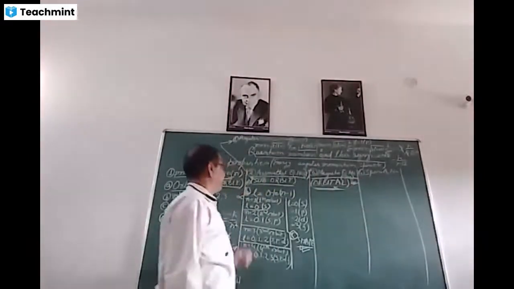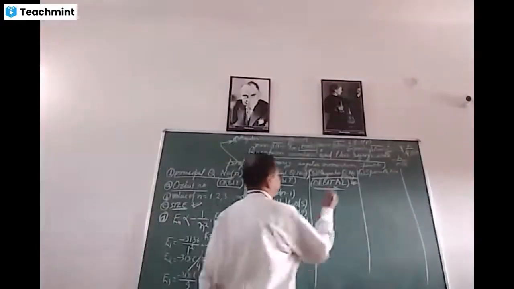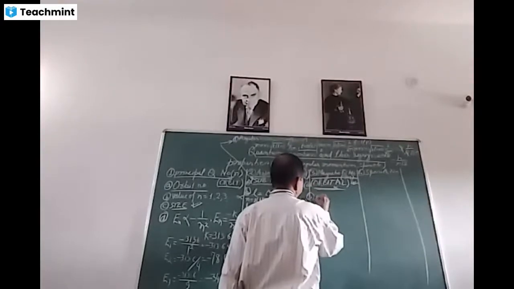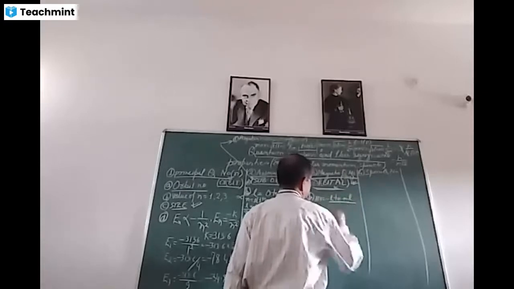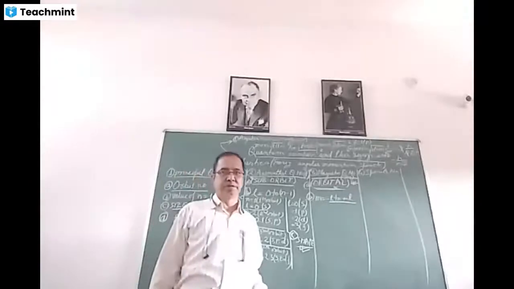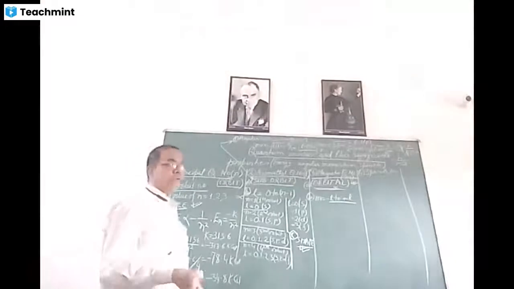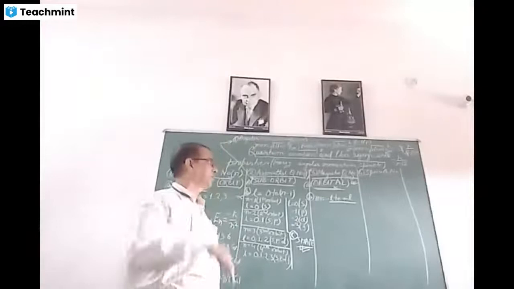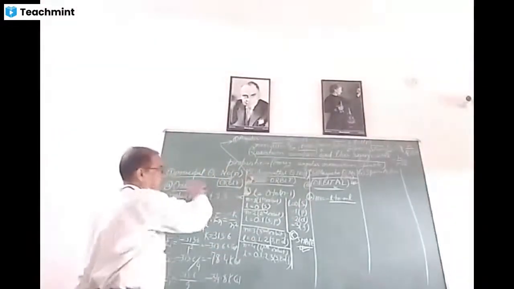For each value of L, there are different values of M, and the value of M is equal to minus L to plus L. That is the types of suborbits, which are the orbitals. In quantum mechanics, we define orbital. Orbitals are the space inside an atom where there is maximum probability of finding an electron. It means that electrons are present in orbitals, and orbitals are present in suborbit, suborbits are present in orbit.